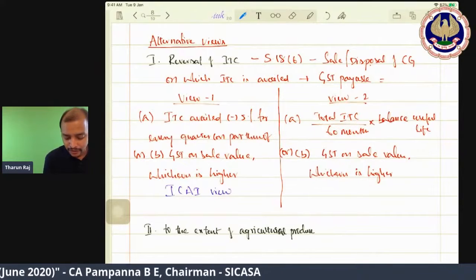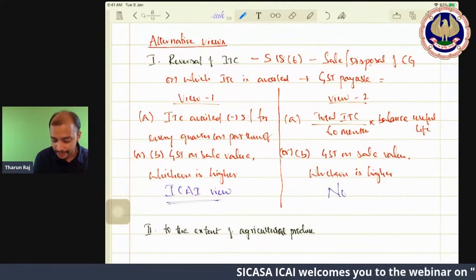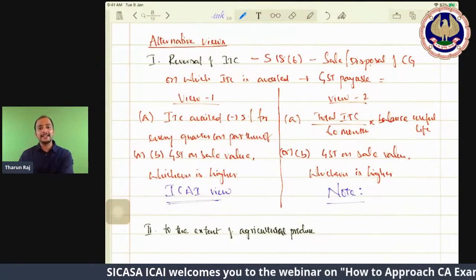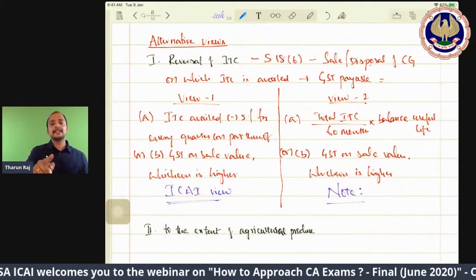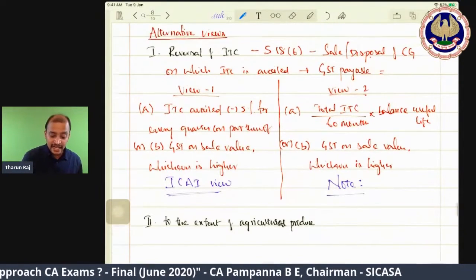So this ICAI view you should be writing in the exam. If you want, you can write the other as a note. But the answer is as per ICAI view. This is one area. Like that, another area.